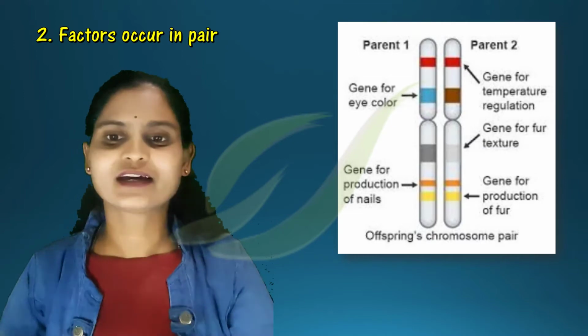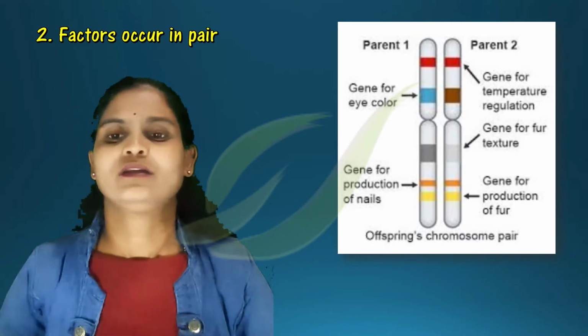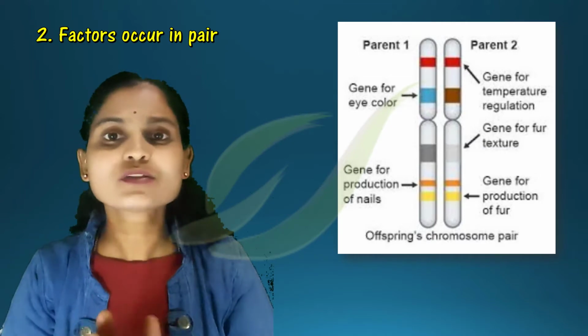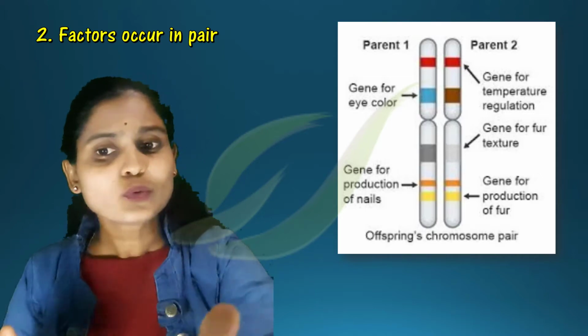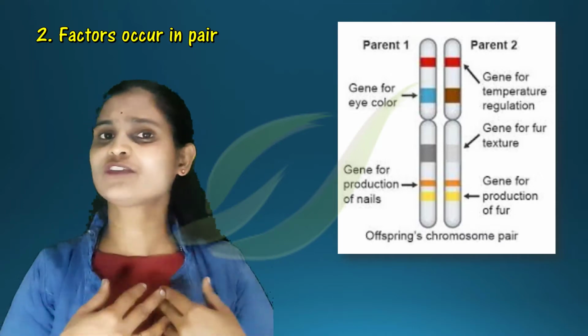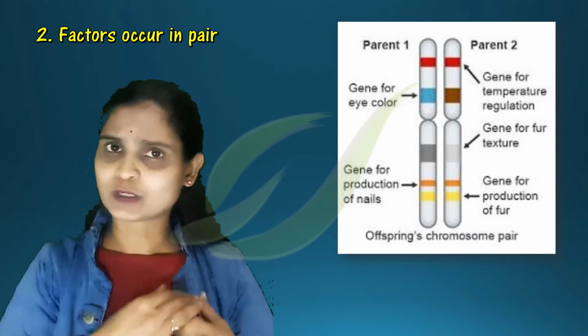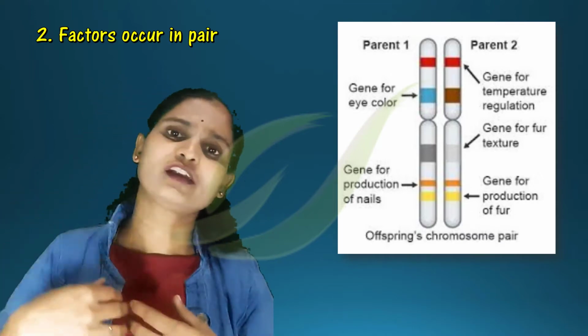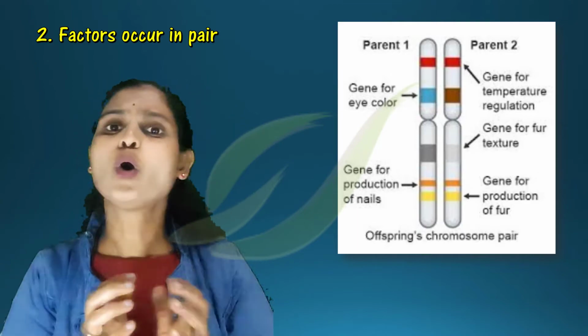To understand that, I have given here the homologous chromosomes. When you see this chromosome, we know that half of the genes we get from the father through the sperm, and half of the genes we get from the mother through the ovum.